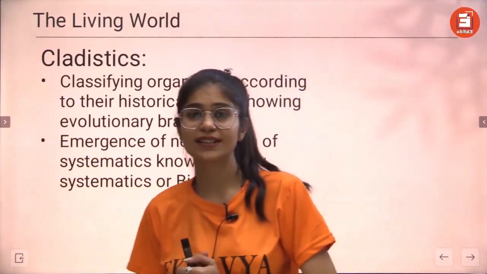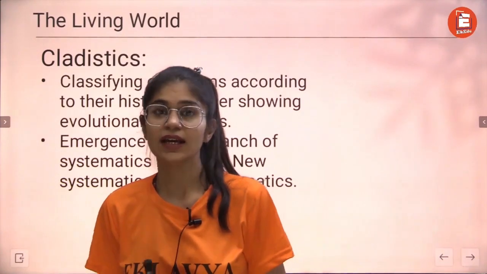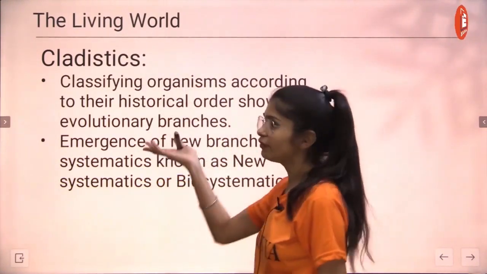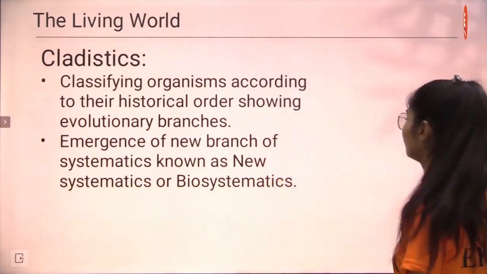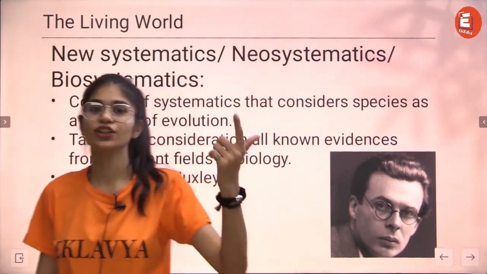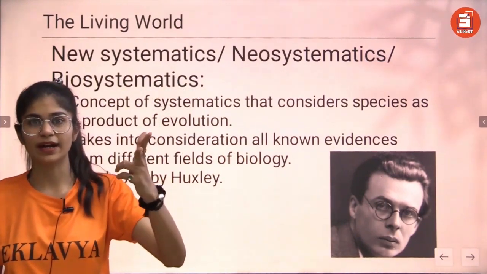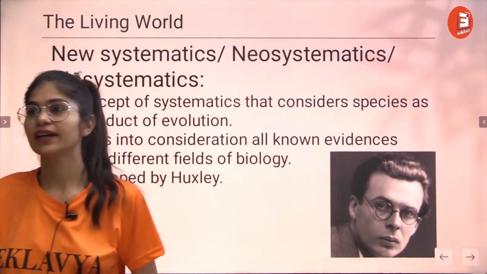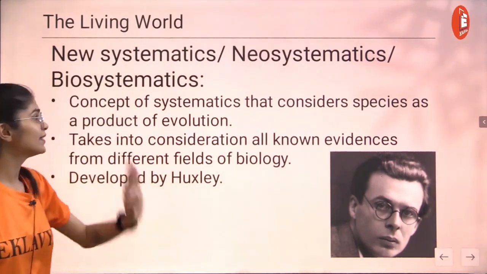Now, what is biosystematics and new systematics? These are the branches of systematics that came out of evolutionary relationships of different organisms. New systematics, neo-systematics, biosystematics, all three of them mean exactly the same, right? Other than that, what is the basic concept?